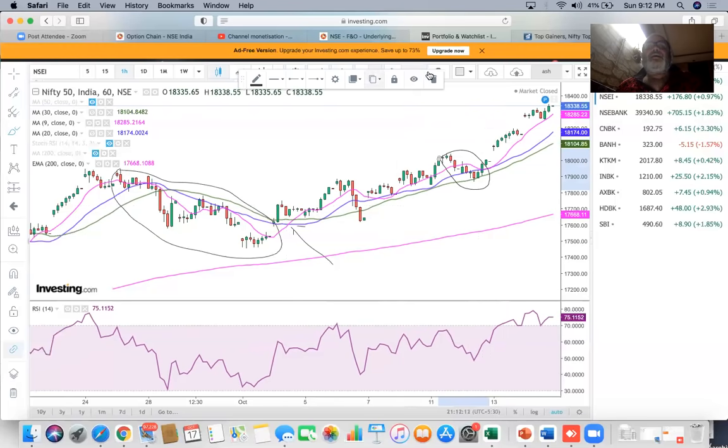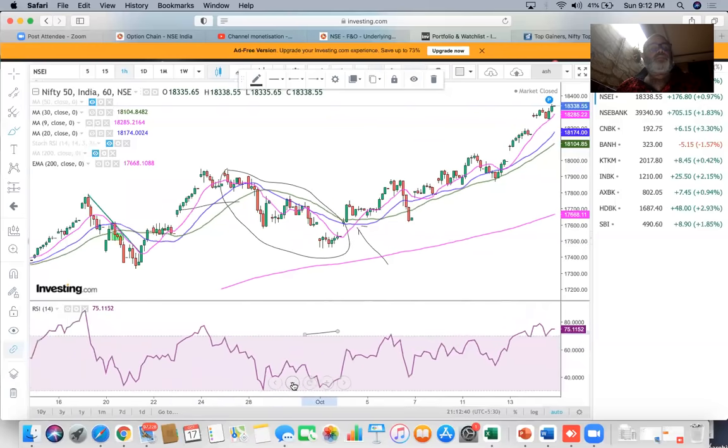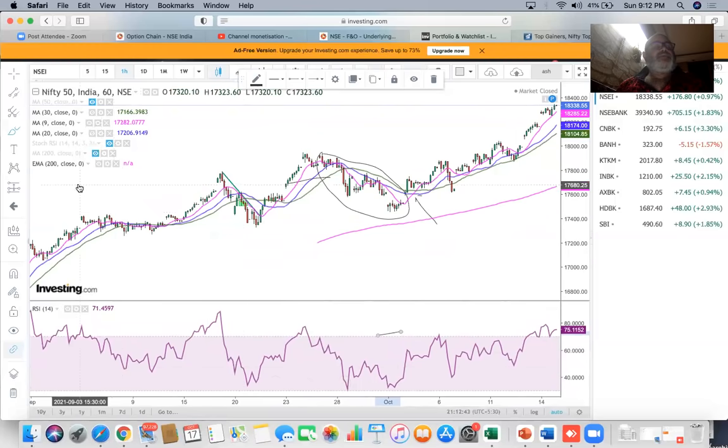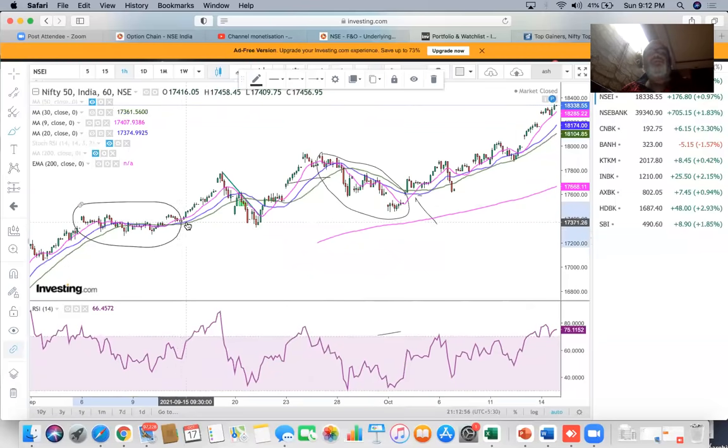And the third type of consolidation would be this type of consolidation here, where the market goes sideways and then starts to come out from one side.